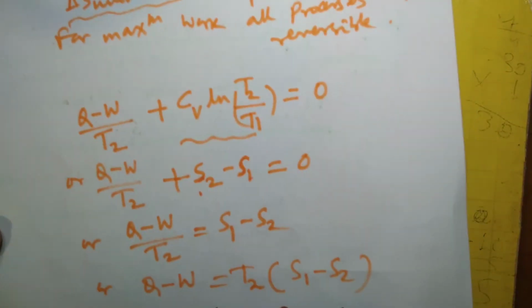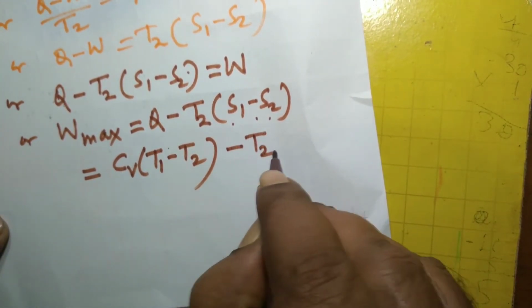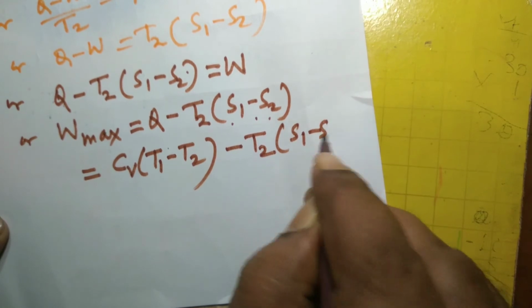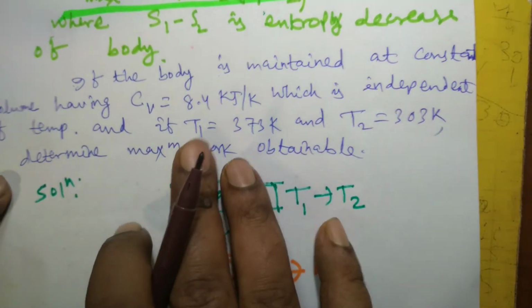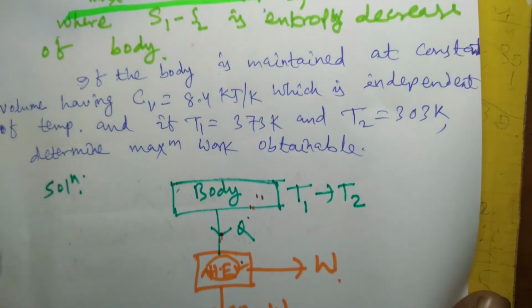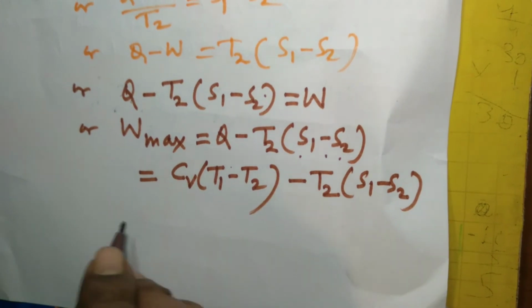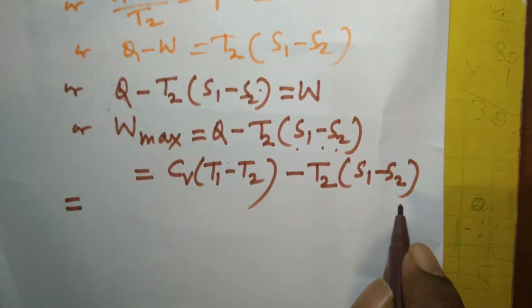So this is equal to Cb T1 minus T2 minus T2 S1 minus S2. And in the second part, just numerical values are given, and we have to put the numerical values to find out the maximum work obtainable. So Cb is given, or you can further simplify this.